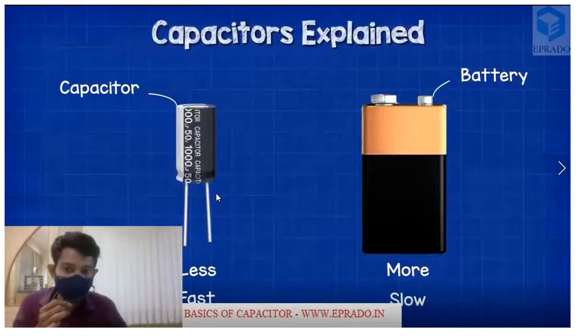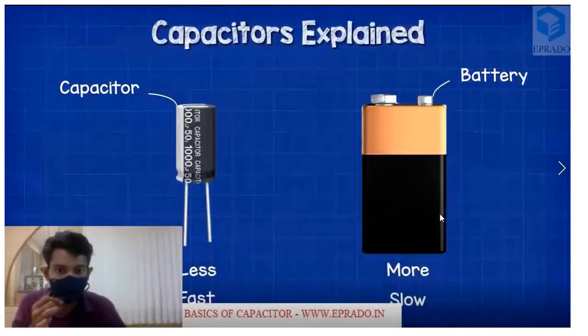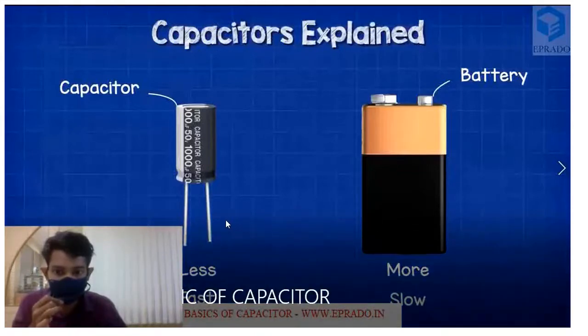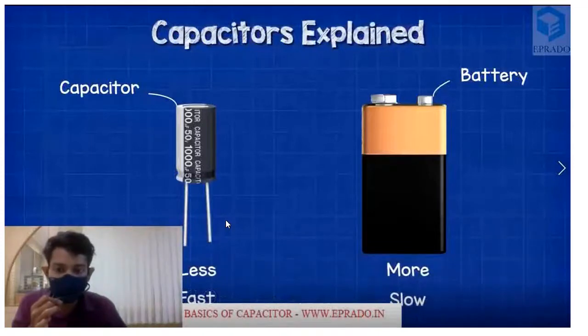Capacitors store energy in the form of an electric field or electric charge. So the electric charge is stored in a battery and also in a capacitor. Both batteries and capacitors store electric charge, but batteries can store a large amount of energy and release it for a longer time. But capacitors can store a very low amount of energy and release it in a faster time.